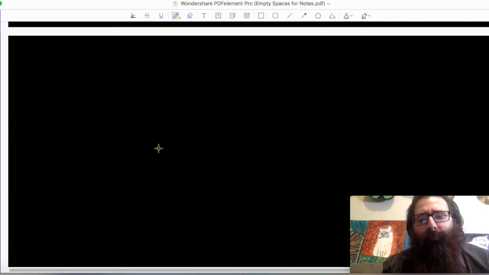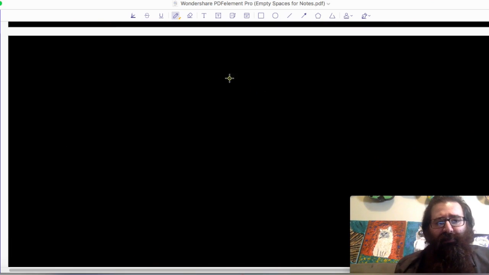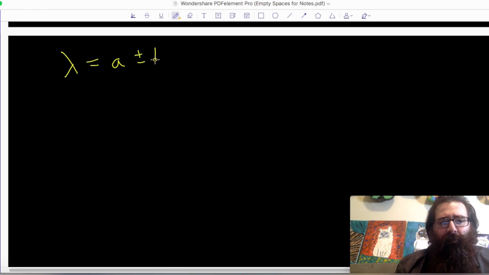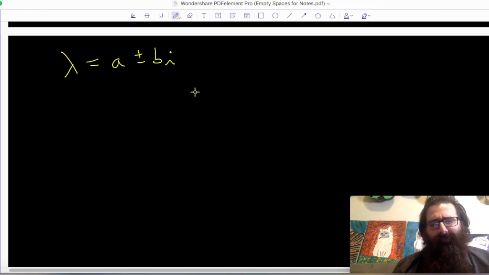Now, I want to talk very briefly about the complex conjugate eigenvalues. There's nothing really overly remarkable to say here, but if my eigenvalues give me this complex conjugate pair, a plus or minus bi, then we can talk a little bit more in depth about the steps that we were taking in this case. This involved quite a bit of work, but there were some shortcuts we could take. I want to start off, though, by mentioning something very interesting.